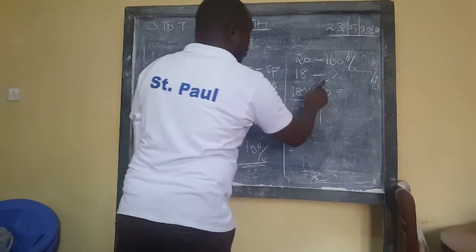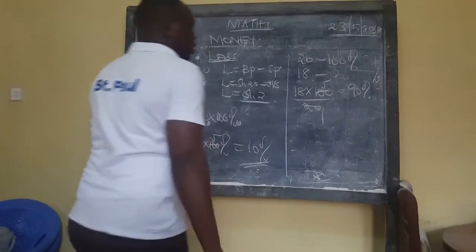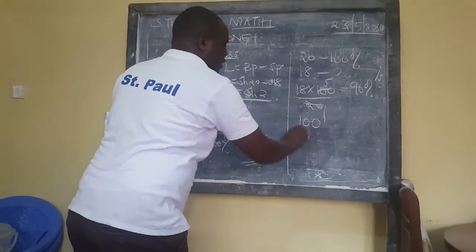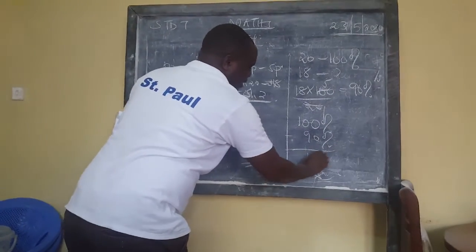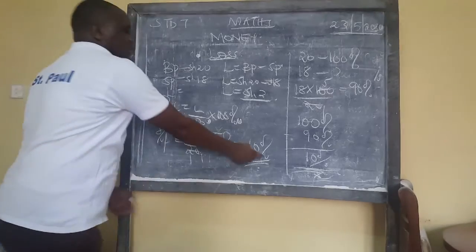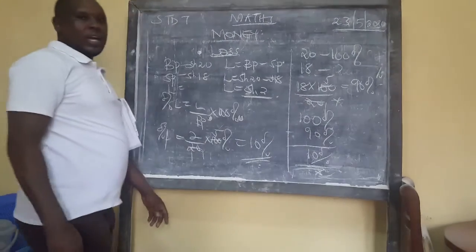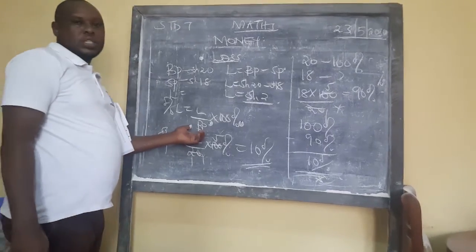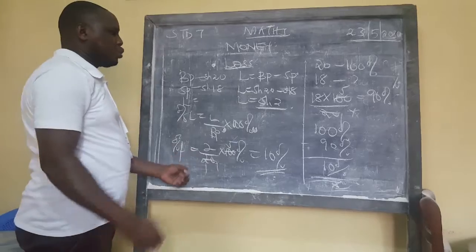This is going to give you 90%. So you get 100% minus 90%, and you are going to get 10%. So the percentage loss is 10%. I don't encourage this way of doing it. I want you now to be using the earlier method. This is a more clear method and a very easy one that you can be able to do.